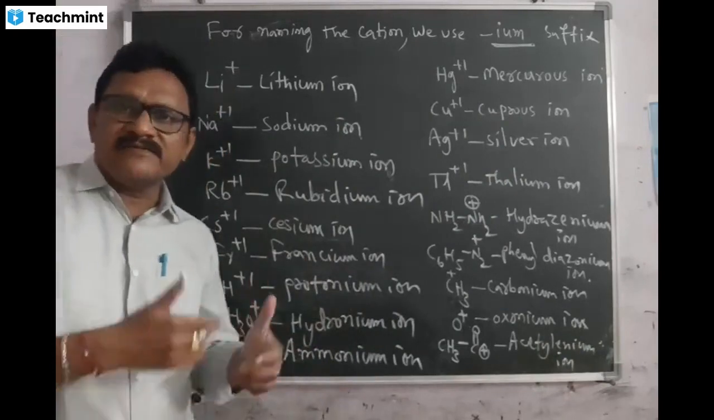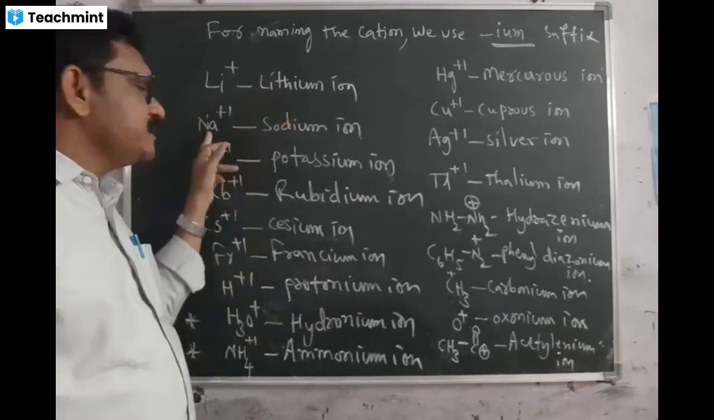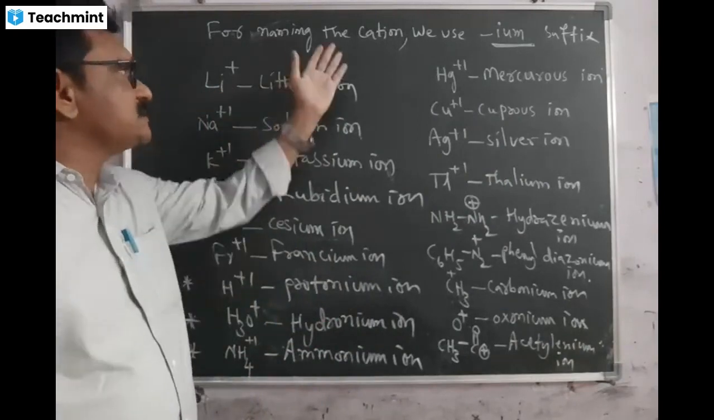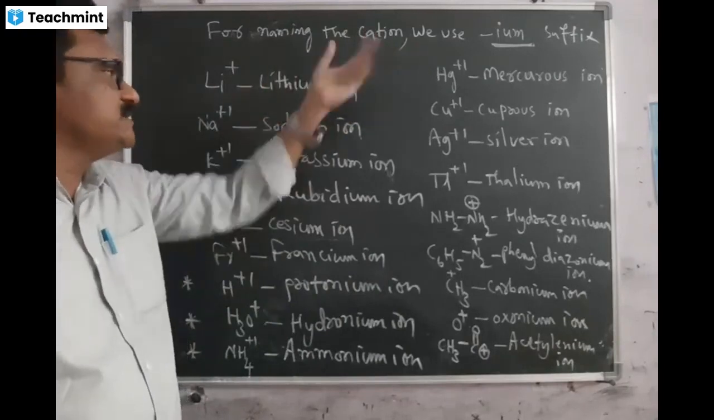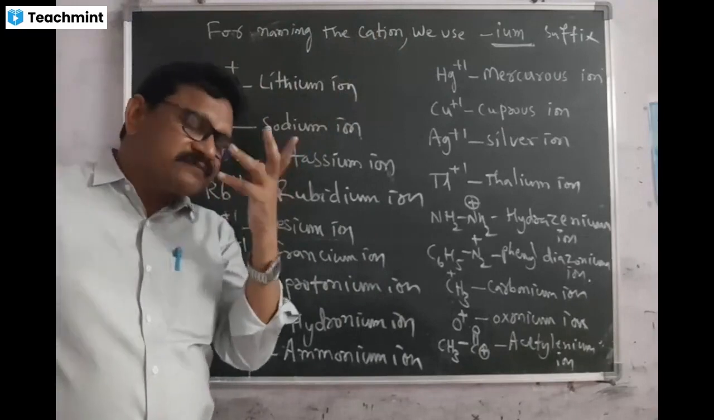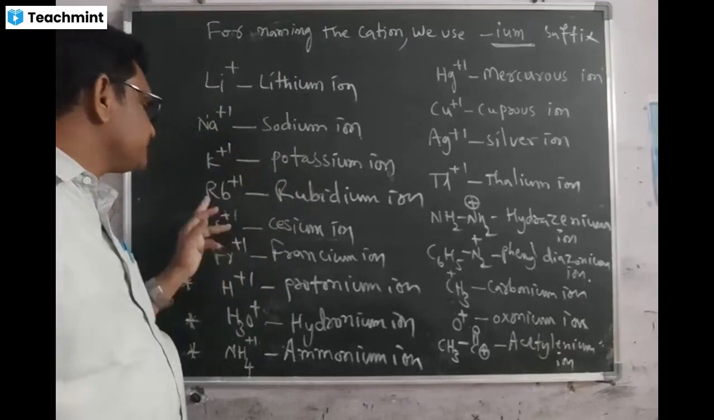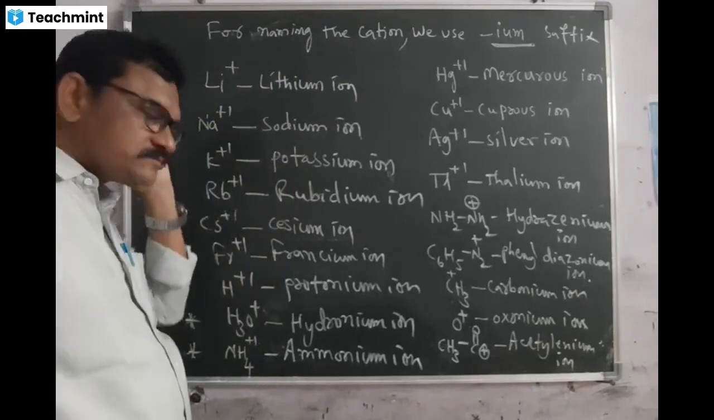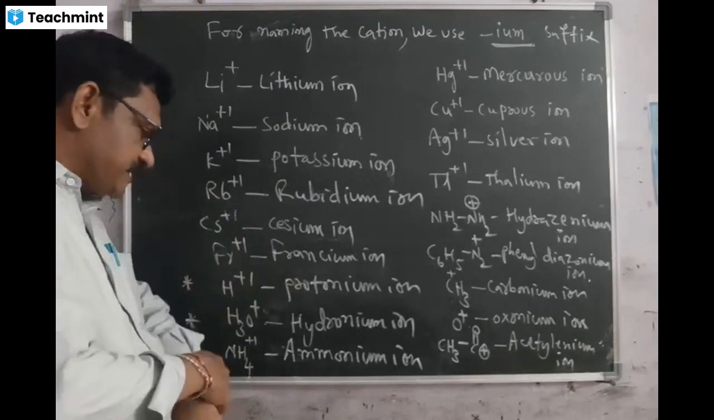One more time I will read. Look here, Li+, what is this? Lithium ion. Na+, what is this? Sodium ion. Just now I said, always we use "ium". That means the name generally has that sound, and all metals have the suffix "ium". K+ potassium ion, Rb+ rubidium ion, Cs+ cesium ion, Fr+ francium ion,